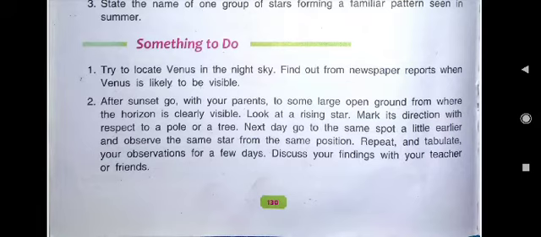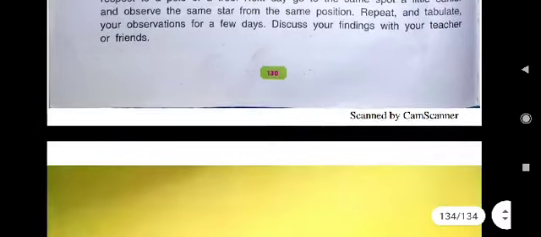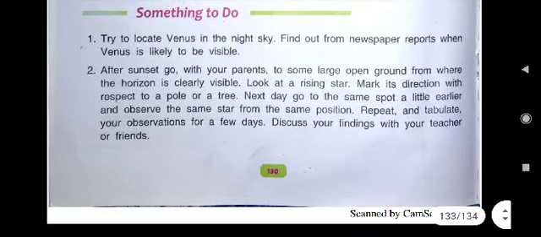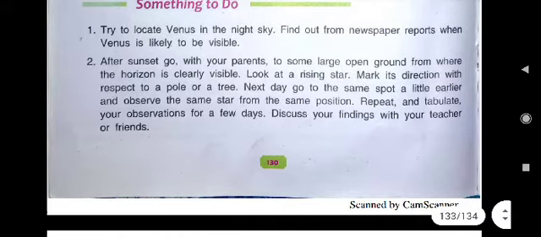Then the next activity is given here, children. After sunset, in the evening, go with your parents to some large open ground from where the horizon is clearly visible. Horizon means what? The sky level, the horizon of the sky. Look at a rising star.